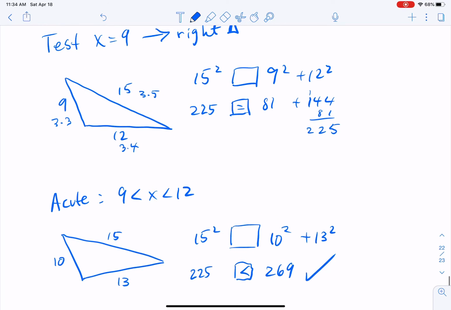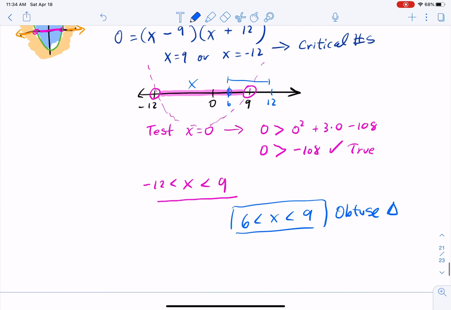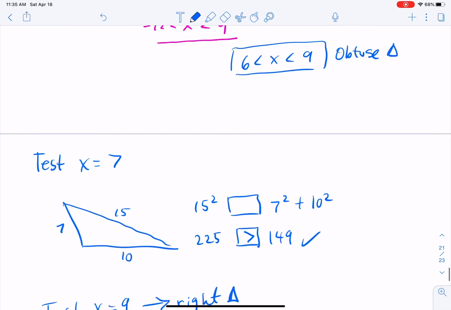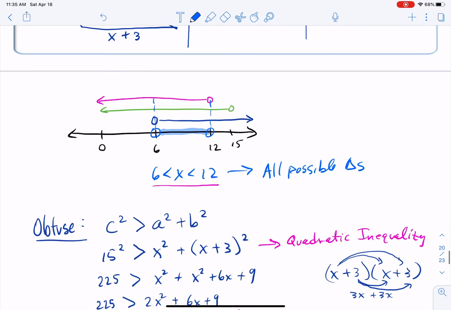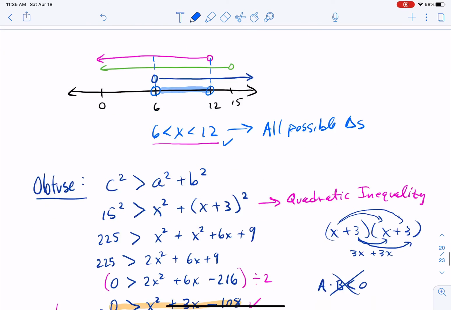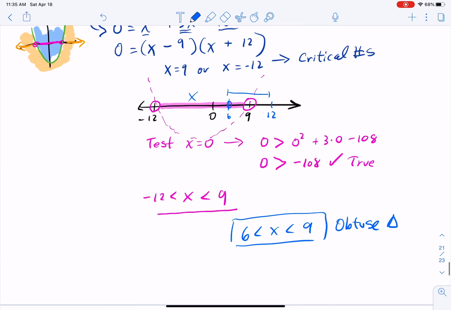Whew! There we go. Wow, we did a little bit more on this problem than we needed to. The answer that we were actually looking for is all the values from 6 to 9 make this an obtuse triangle. One of the ways that we could have simplified the problem, made it a little bit easier, is to first find all the triangles. We needed to do that first, and that was from 6 to 12. To simplify this whole process, there was only one triangle that made it a right triangle. That number is pretty easy to find. Look at it. It was right there.